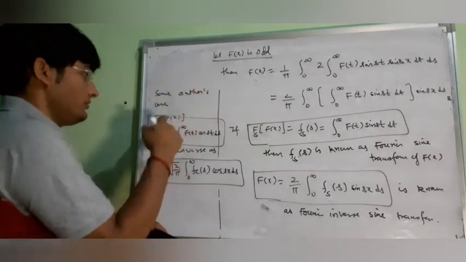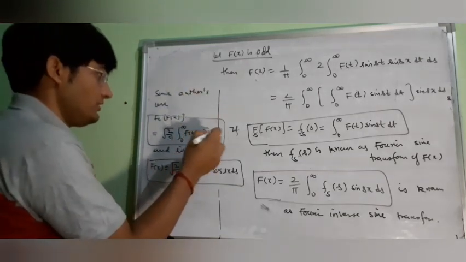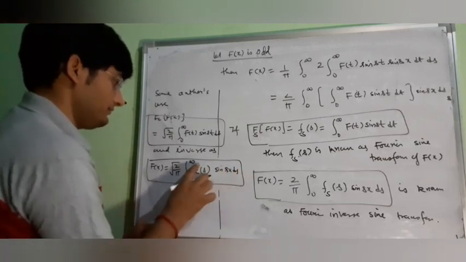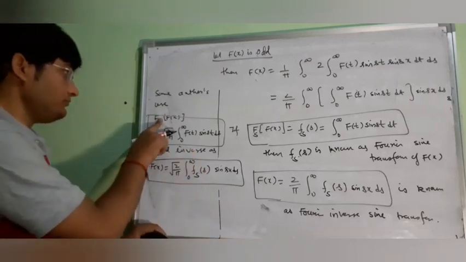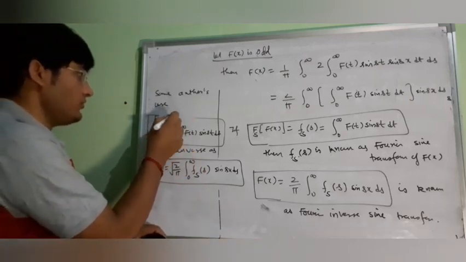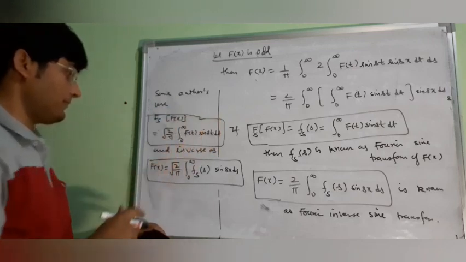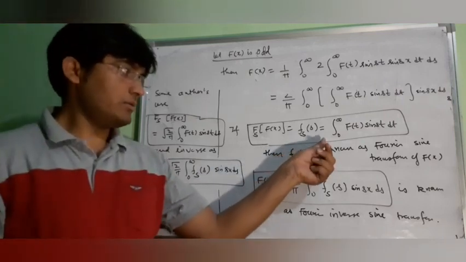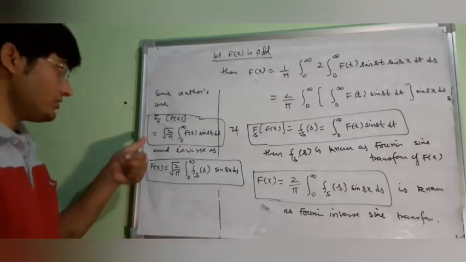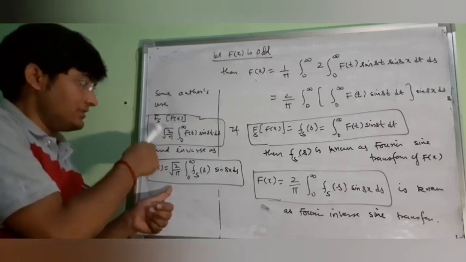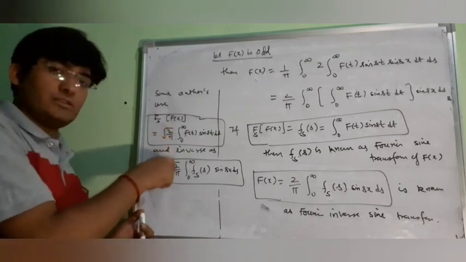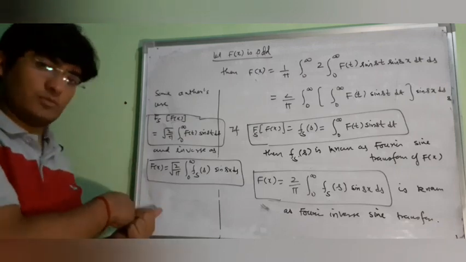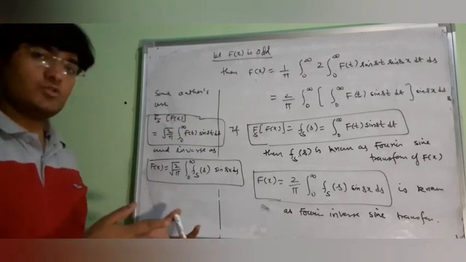Some authors use this formula with sine St dt, and here sine Sx ds, and here we will have f of s. So we have these two sets of formulae, and you can use any one. In my problems I will use this formula, and you can also use this formula, and it is easy to learn, because here the coefficients in both cases is root 2 pi, and the coefficient for the previous Fourier sine integral was 1.2 pi.